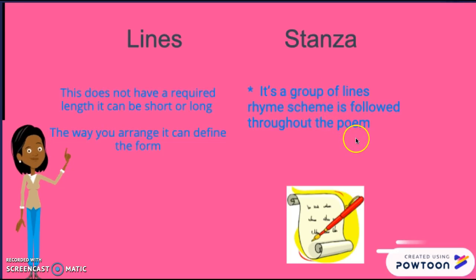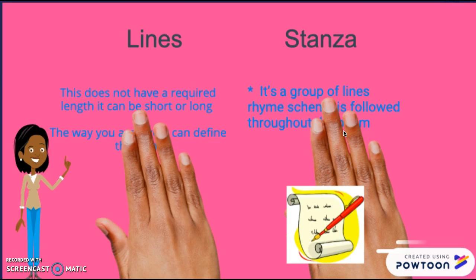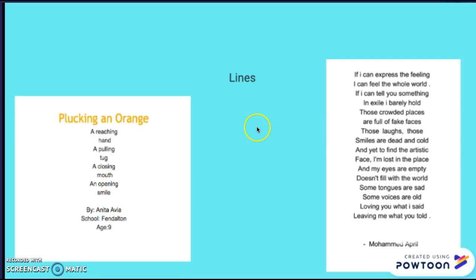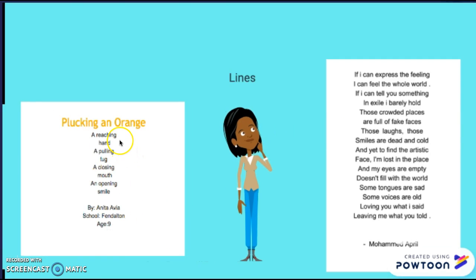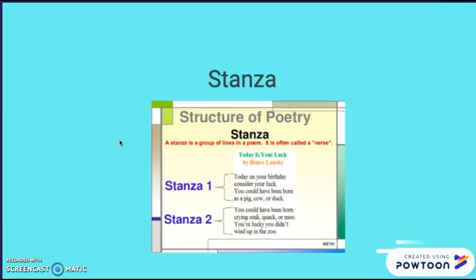A stanza is a type of group, and we're going to look into a little bit more of that while we go through the lesson. So these are two examples of lines that do not have any form. It just means that you could choose how long or how short you want it to be. It doesn't necessarily mean that there's a specific way that it has to be arranged. So the person, being you, the writer, will choose it.